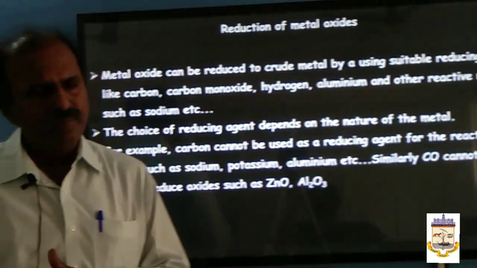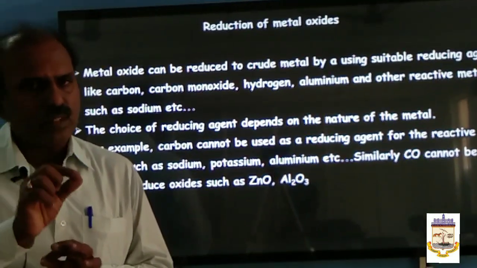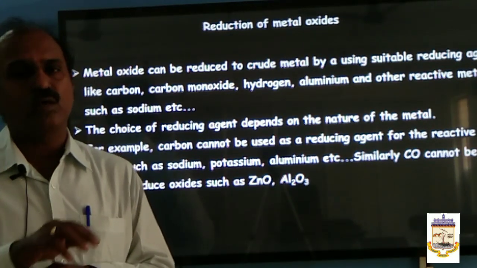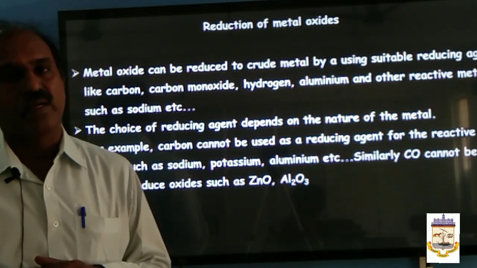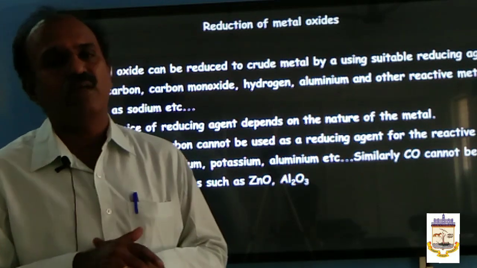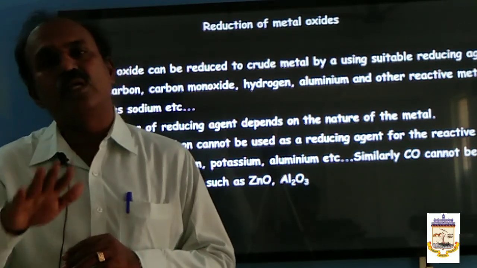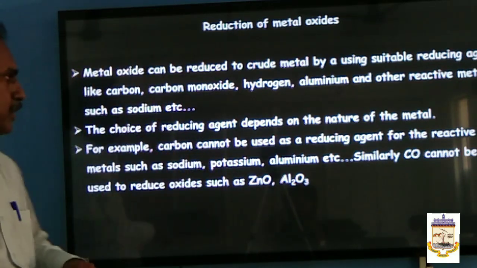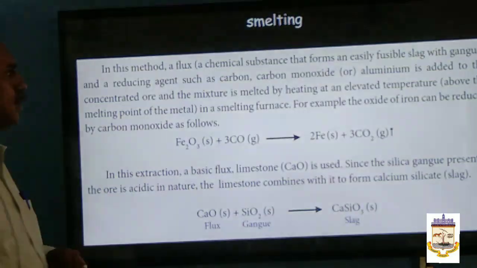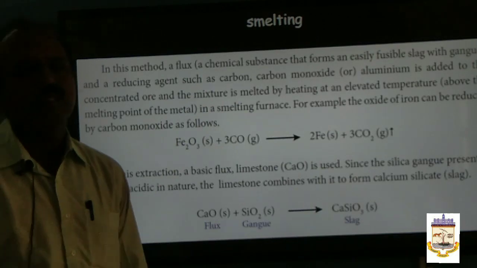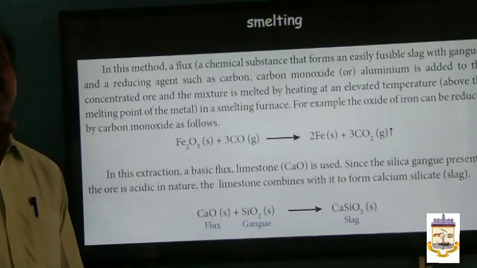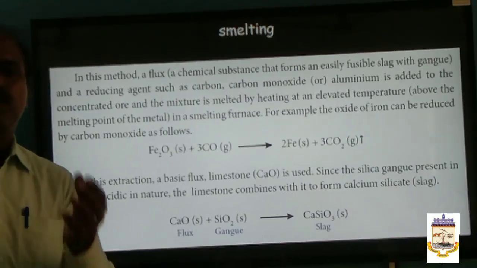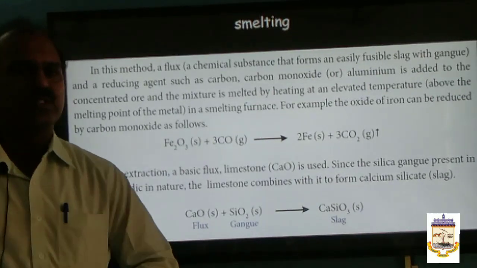So you remember, reduction of metal oxide into metal is not common for all the metal oxides. It depends upon the reactivity of the metal. Different metal oxides can be reduced into metal by using different reducing agents. Let's see some examples. Smelting. For example, iron oxide and copper oxide can be reduced by using smelting.